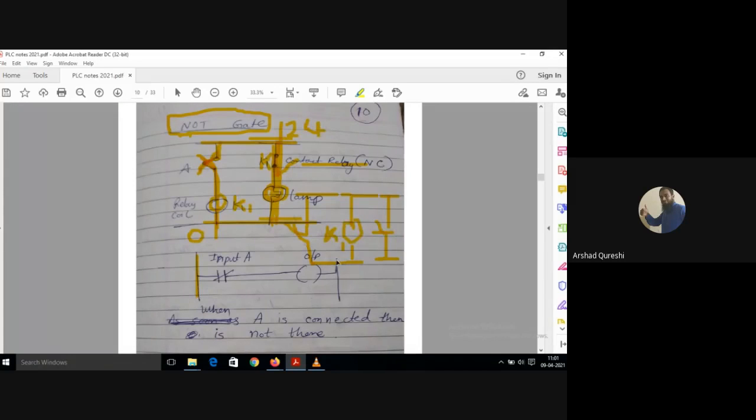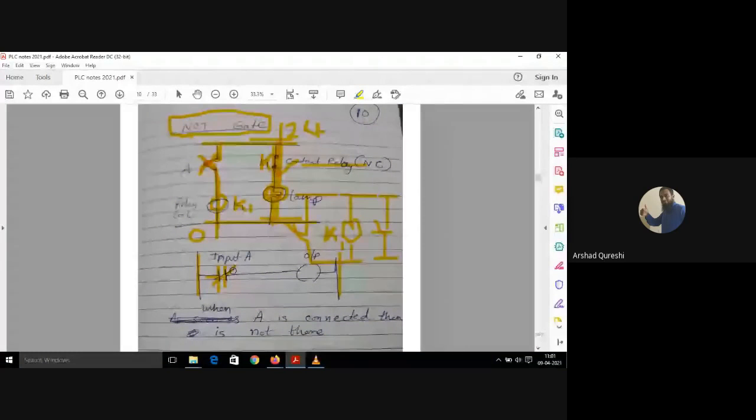See, there are two rails here, and I am denoting input A as normally closed, because when input A is not pressed, you will get the output. When you are pressing the input, you will not get the output.